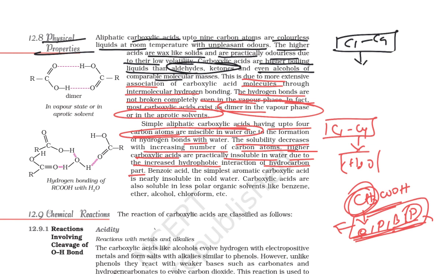Clear? Carboxylic acids are also insoluble in less polar organic solvents like benzene, ether, alcohol and chloroform. In these solvents the benzoic acid will not dissolve, right?